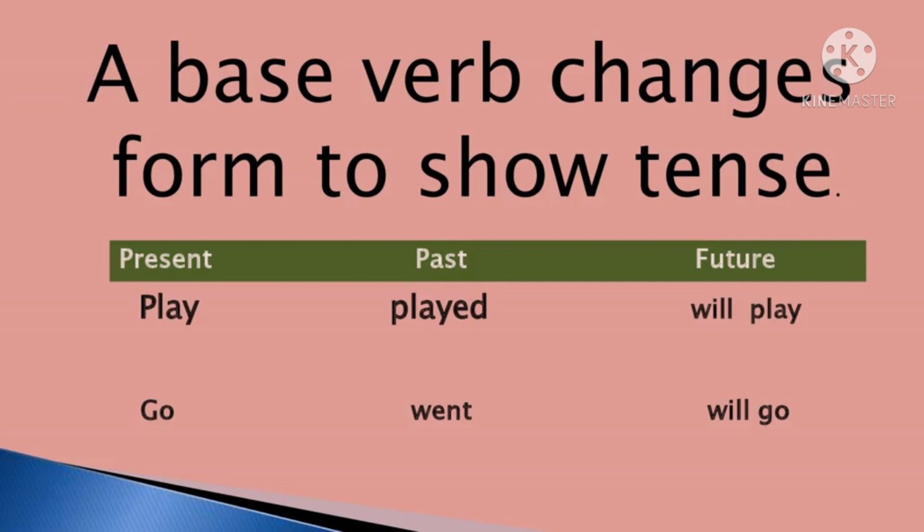Now the base verb is go. It is the first form. Now go is changed into went, like I went to school. Like I have visited the school. Now if we are going to talk about the future, we will use I will go to school. I will go. Will is showing the future.